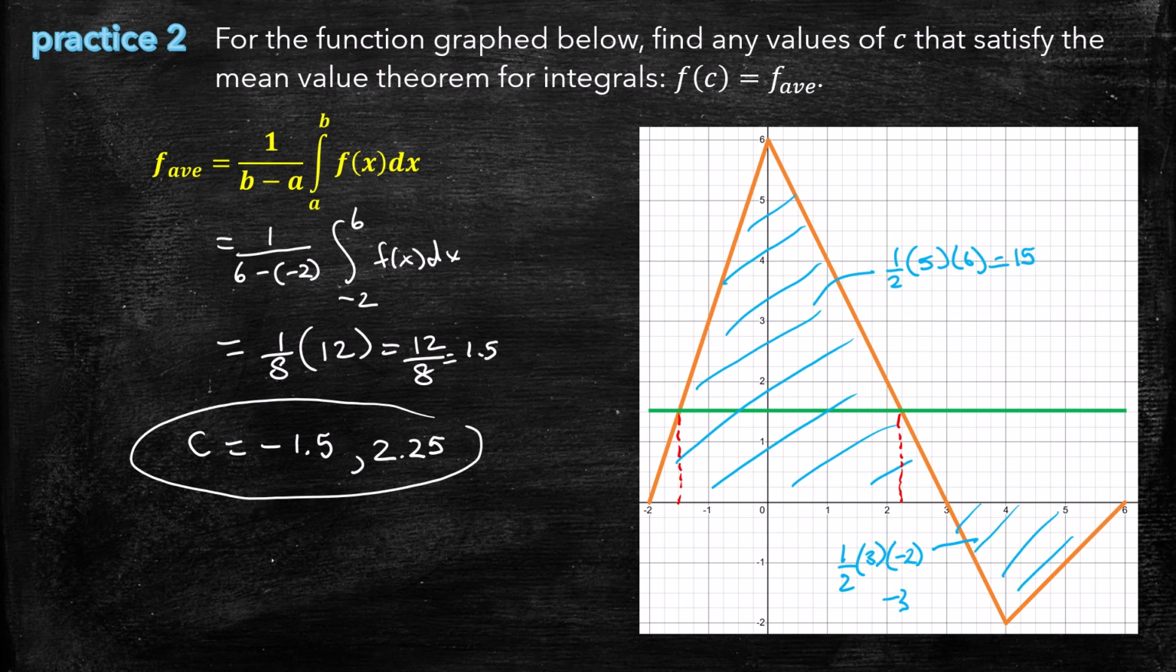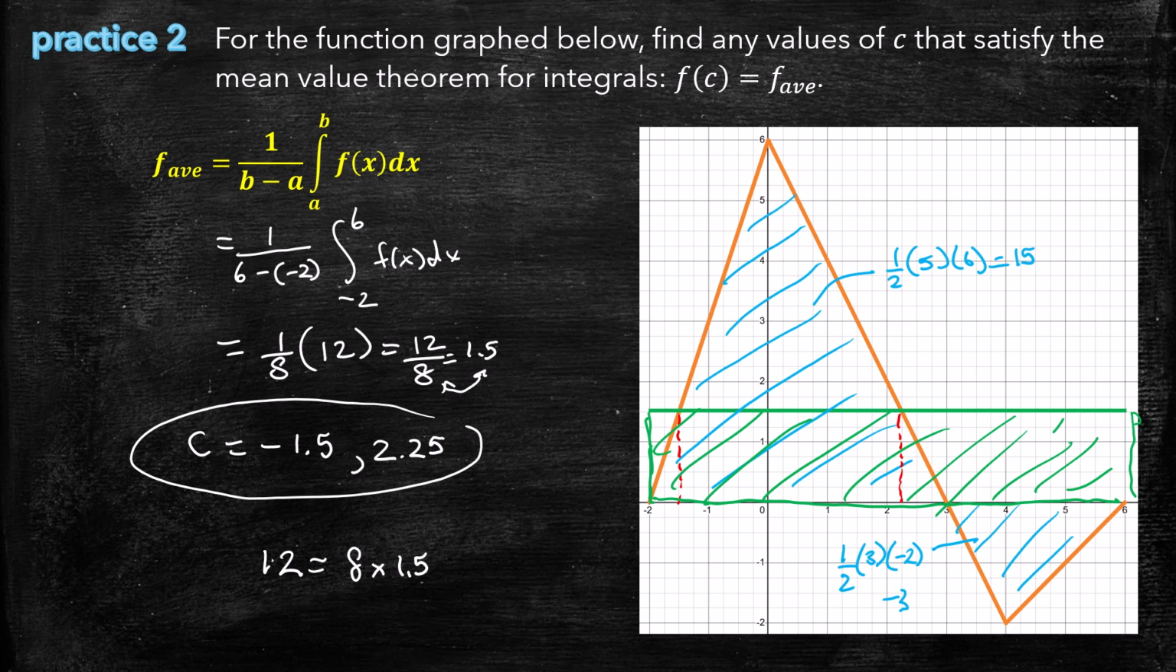Remember, the area under the curve we found to be 12 using geometry, and that is 8 times 1.5. 1.5 is the height of this rectangle, and 8 is the base of this rectangle. So the area of this is 8 times 1.5, which is 12, which is equivalent to the area under the orange function.